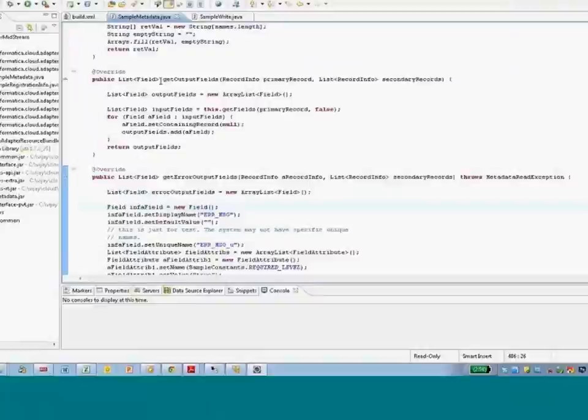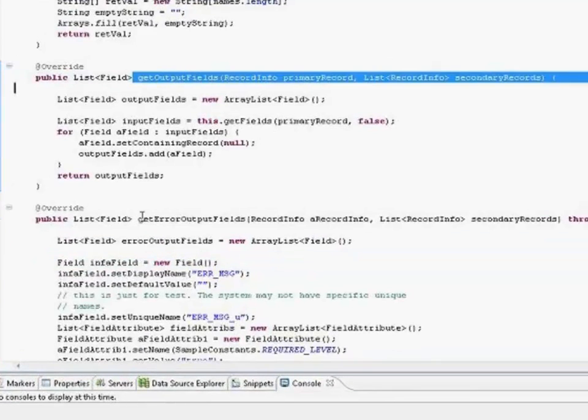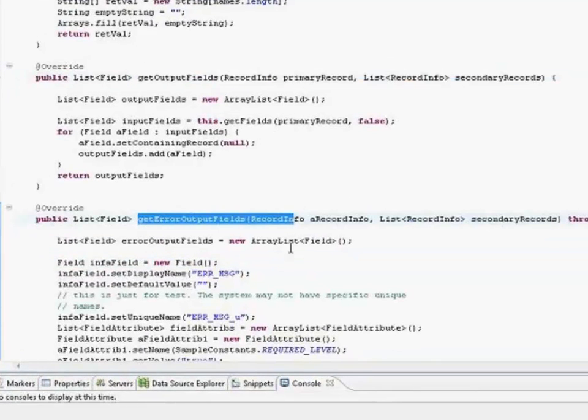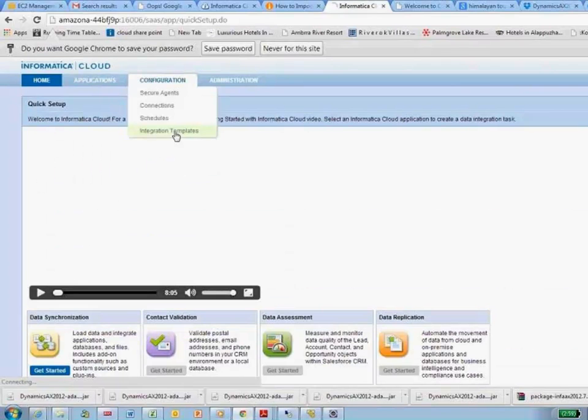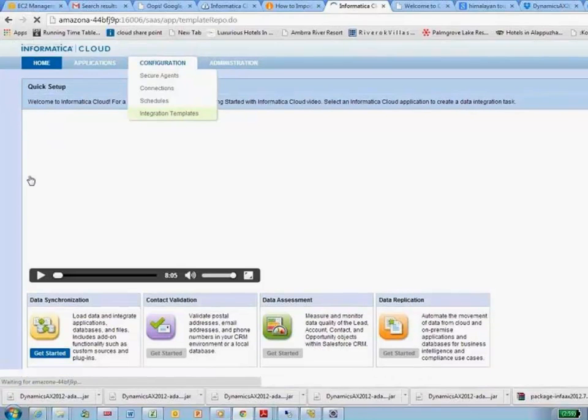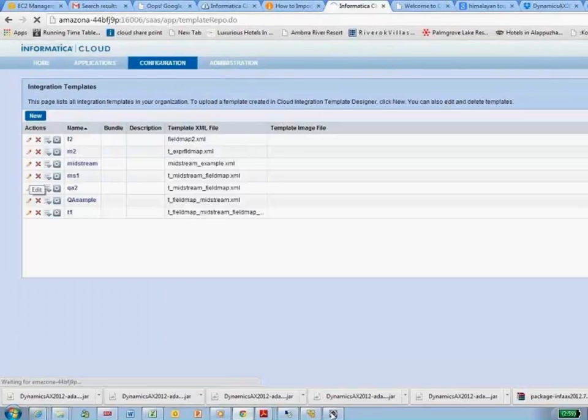The enhancements made to the Connector SDK now allow customers and partners to make use of Informatica Cloud's integration templates to design complex processes between cloud, on-premise, and social applications, as well as databases in a single integration workflow with all the complex transformations and aggregations you would want.